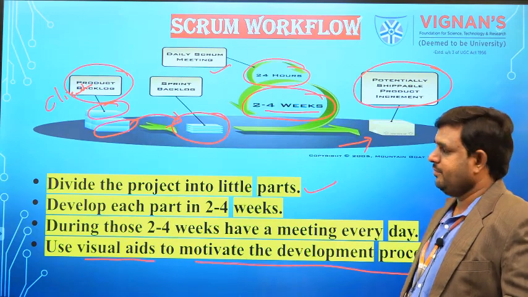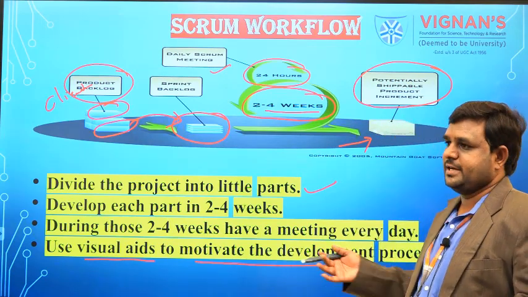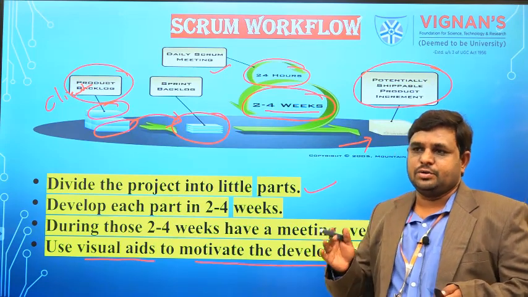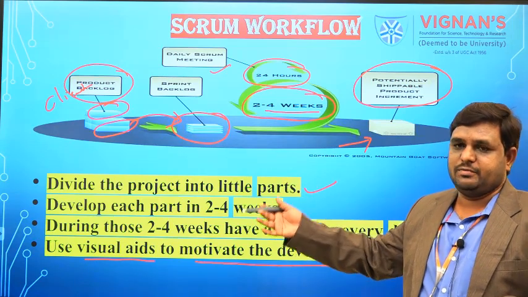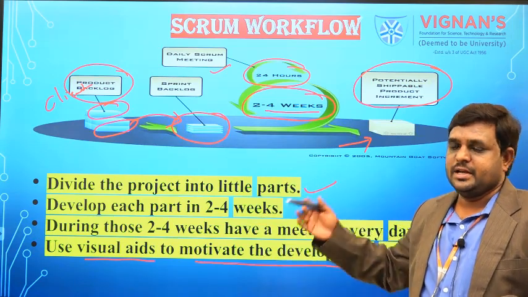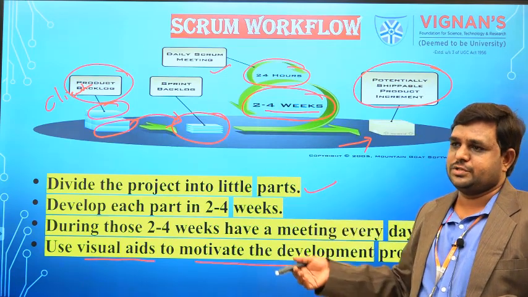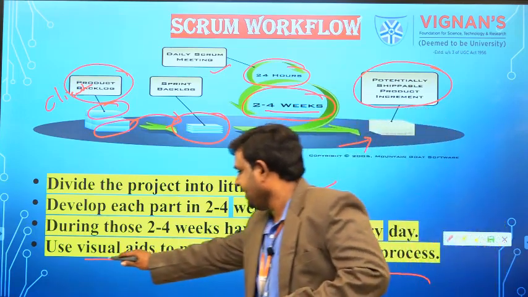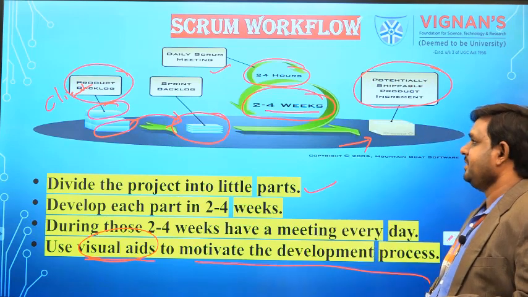So that is what we display for motivating the team, in the form of flow charts showing the status of the project. There will be different teams, so we display what team A has done, what the status of team B is, and what the status of team C is. Like that we display in the flow charts. By seeing that flow chart, everyone gets motivated. That is the main purpose of visual aids. We will see more in the next slides.